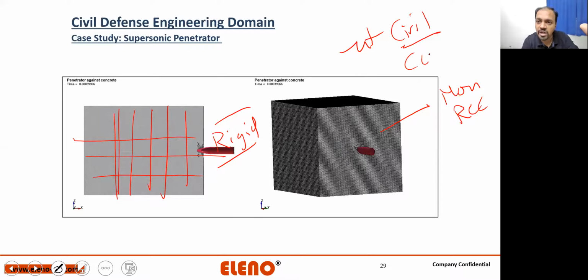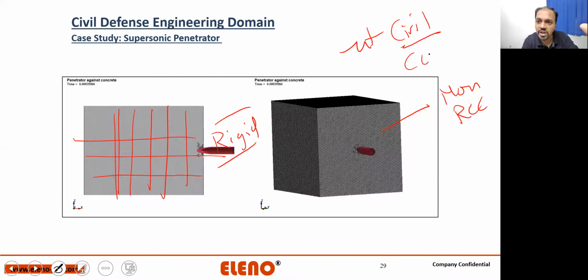Then we have the defense engineering domain, where we have various missile explosions, electromagnetic rail guns, and mine clearing vehicles. All these are representations, not actual models. And this is the mine blast which we talked about.